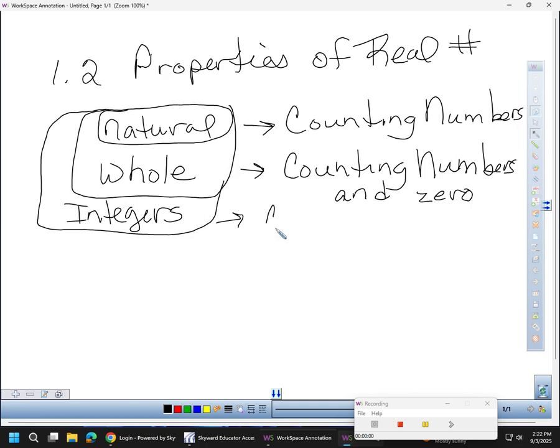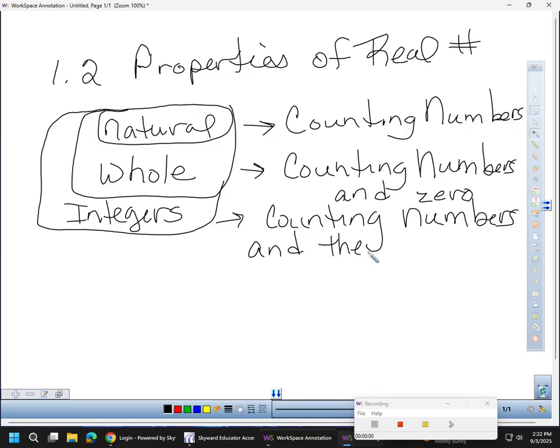Integers are your counting numbers, 1, 2, 3, and their opposites, yes, -1, -2, -3. And of course, we still have to include 0. So the number 3, for example, is all of those. It's a natural, it's a whole, and it's an integer. But if I just said, what is -7, that's only an integer. Okay? All right, next.